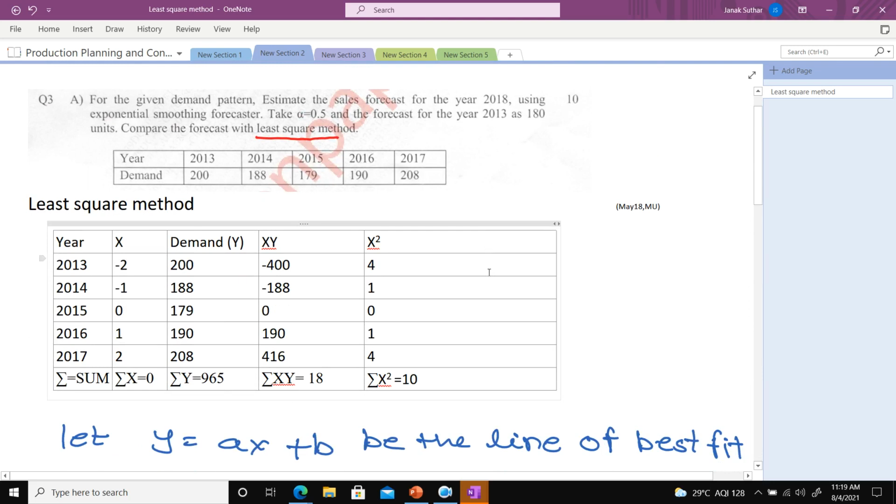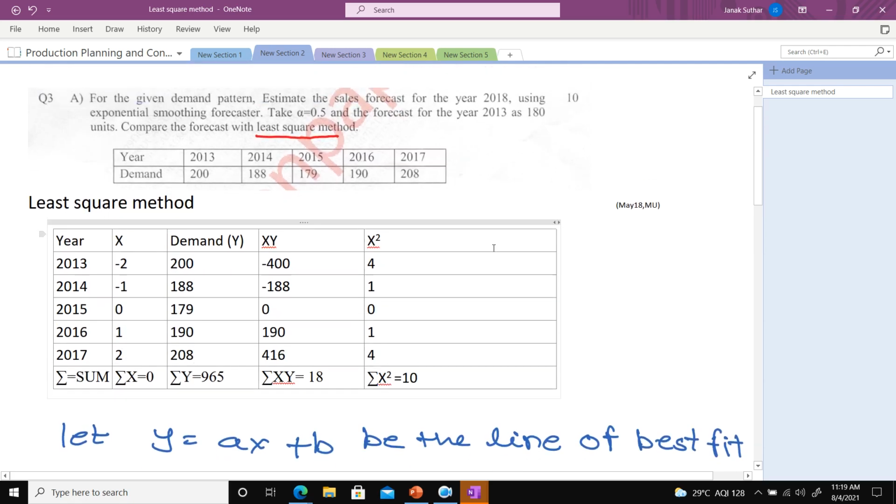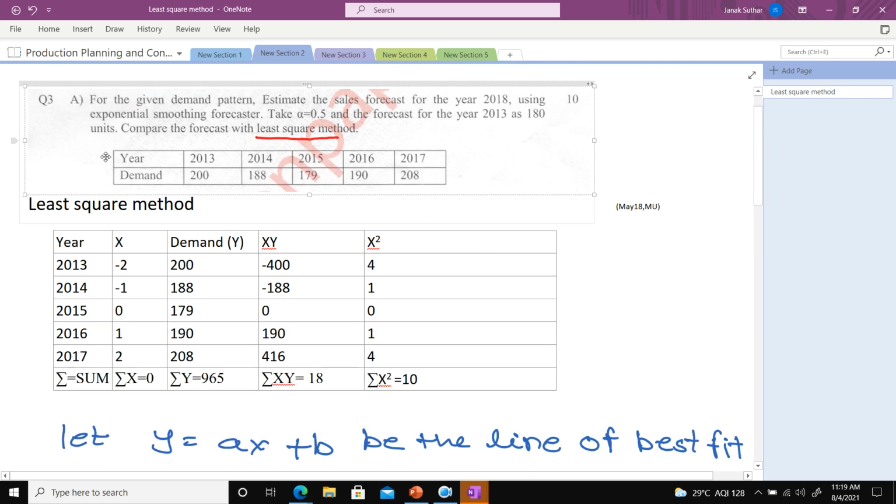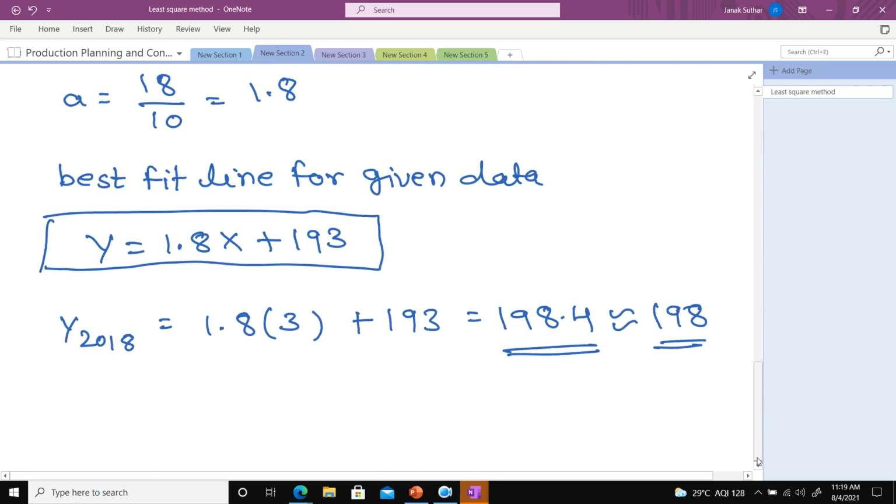Is there any doubt how to apply the least square method? Is there any doubt, class? Now the question is like that: apply both methods and compare which one is the best. So I will now quickly do it by using the exponential smoothing method.